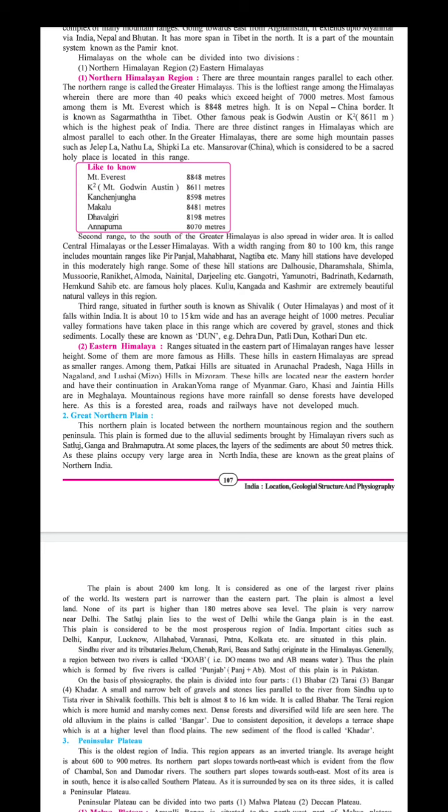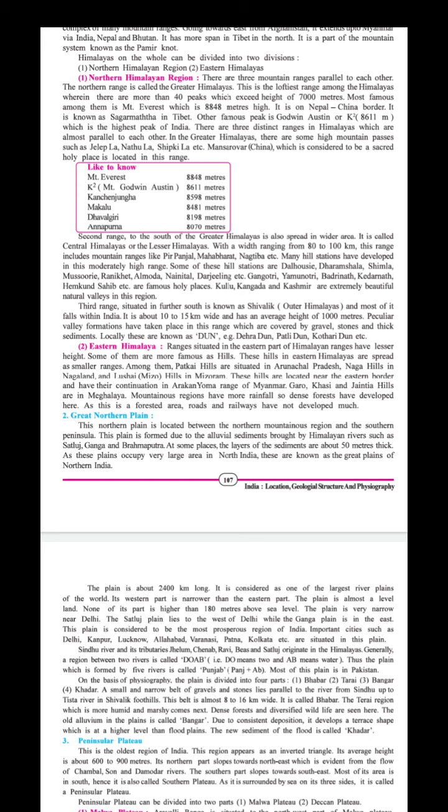The plains is very narrow near Delhi. The Satluj plains lies to the west of Delhi, while the Ganga plains is in the east. So this plains is considered to be the most prosperous region of India. Important cities such as Delhi, Kanpur, Lucknow, Allahabad, Varanasi, Patna, Kolkata, etc. are situated in this plains.